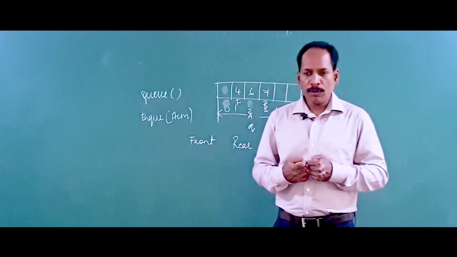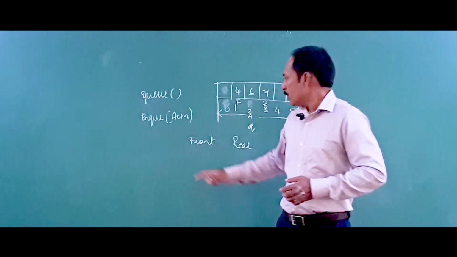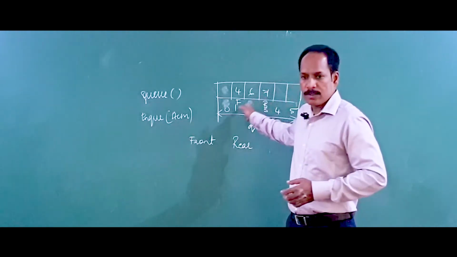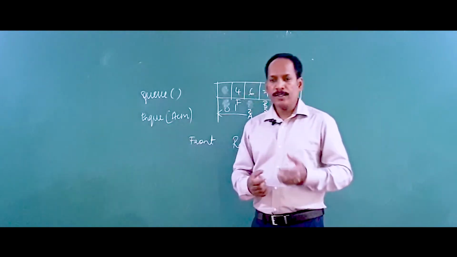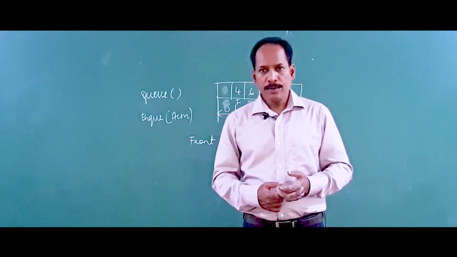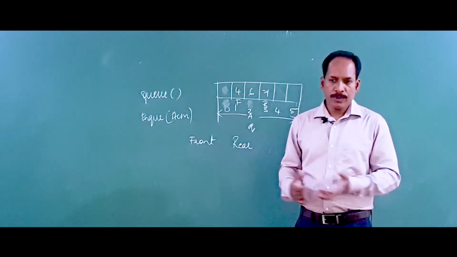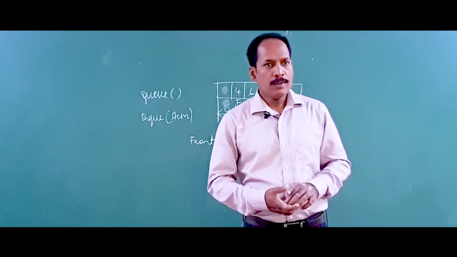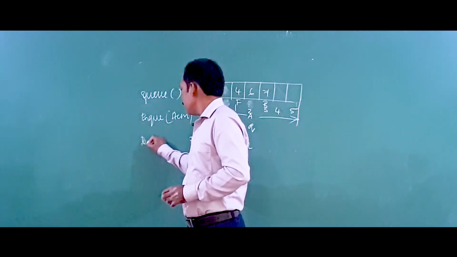Like we have 7, 7 is passed and 7 is inserted in this example. Enqueue means we are adding a new element into the queue. That is an insertion operation, exactly similar to what we called push for the stack; here we call it enqueue. Another function is called dequeue.